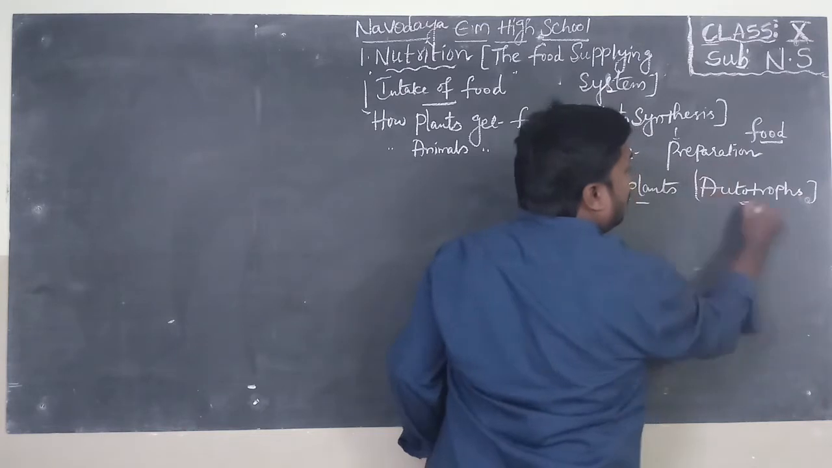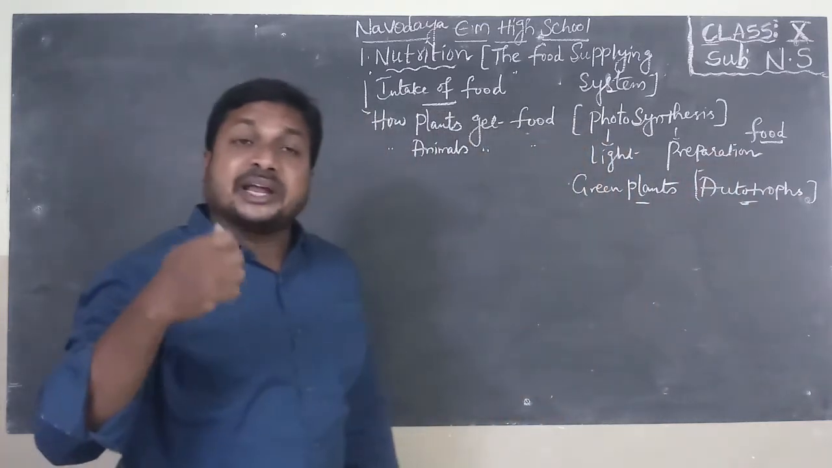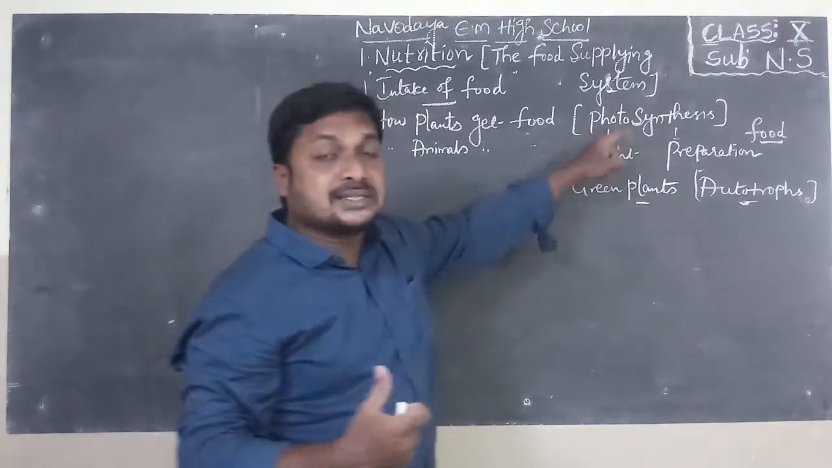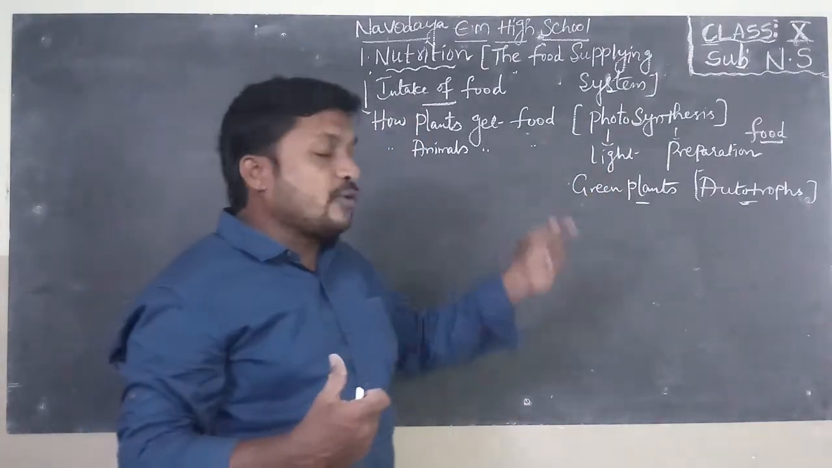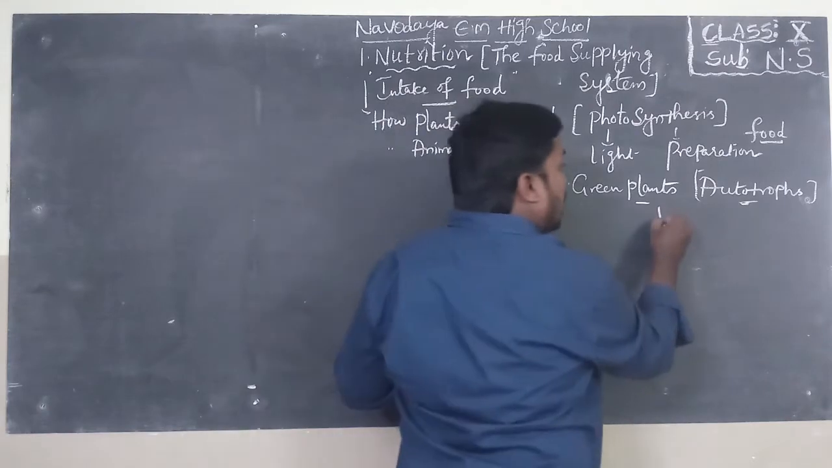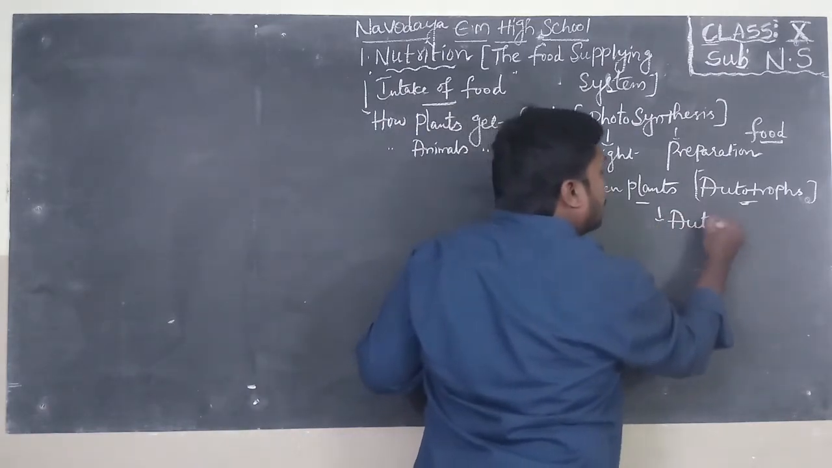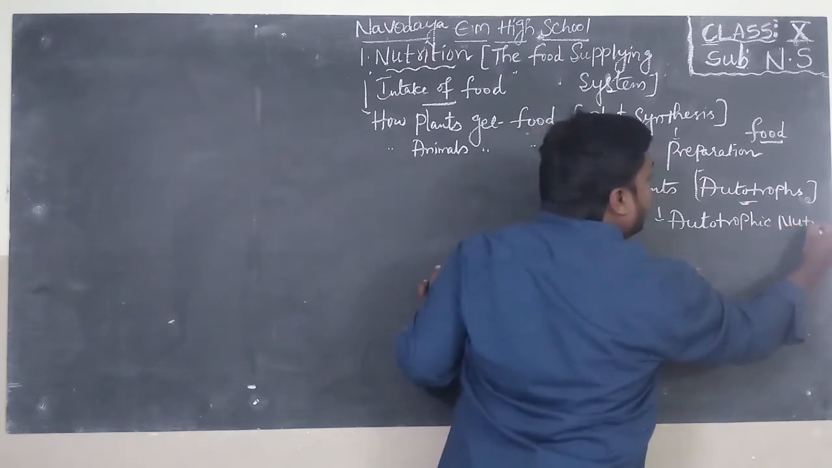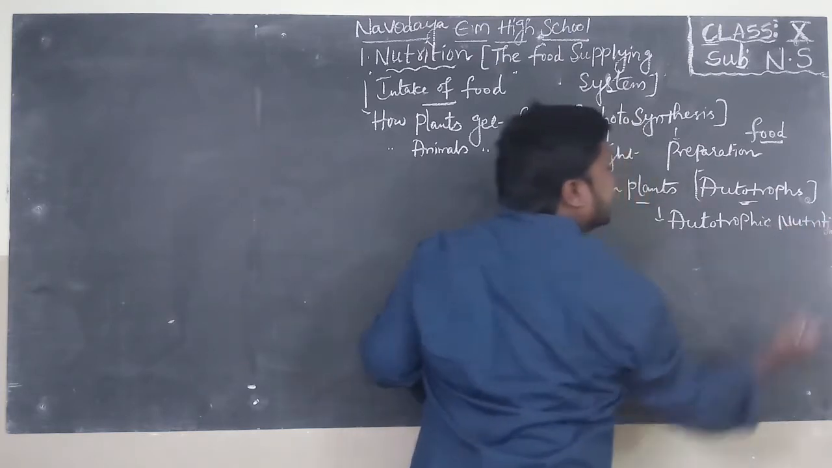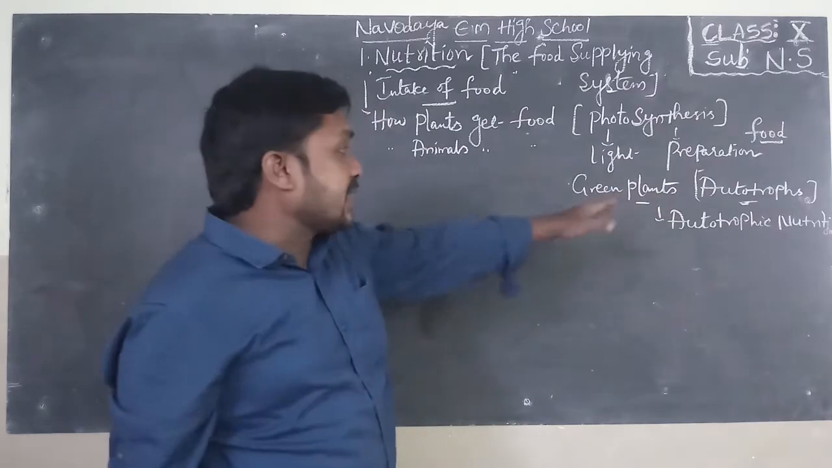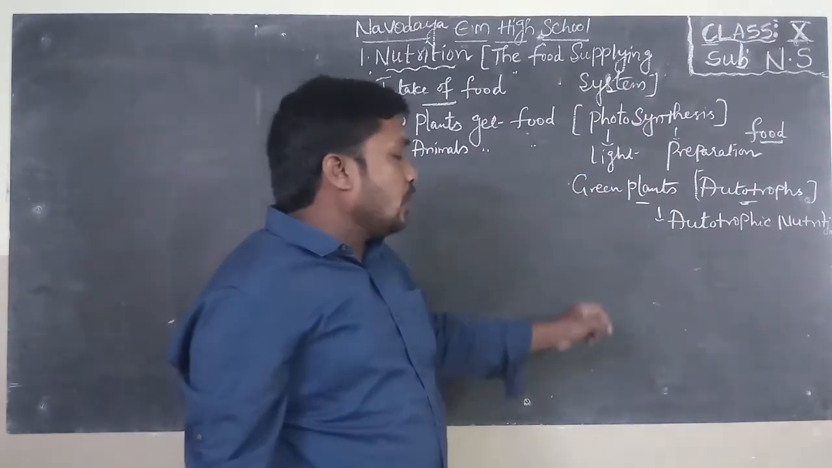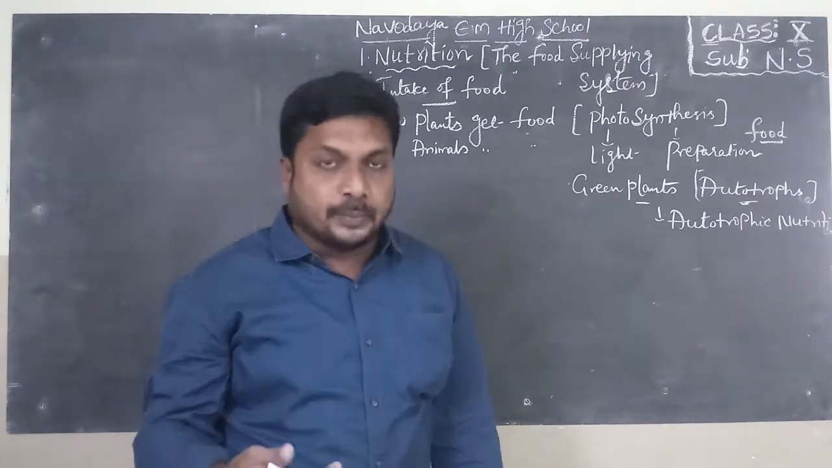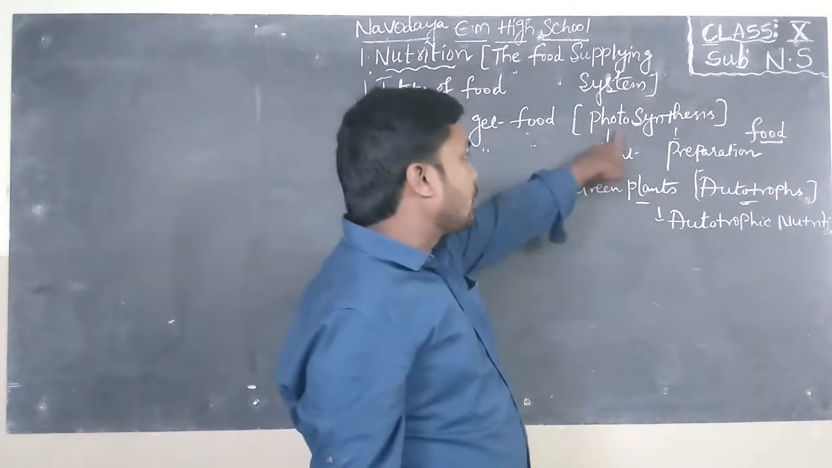What is meant by autotroph? The organisms which can prepare their own food material in the process of photosynthesis are known as autotrophs. This type of nutrition is called autotrophic nutrition. What is meant by autotrophic nutrition? It is a type of nutrition which occurs in green plants. In this process, green plants prepare their own food material by photosynthesis.